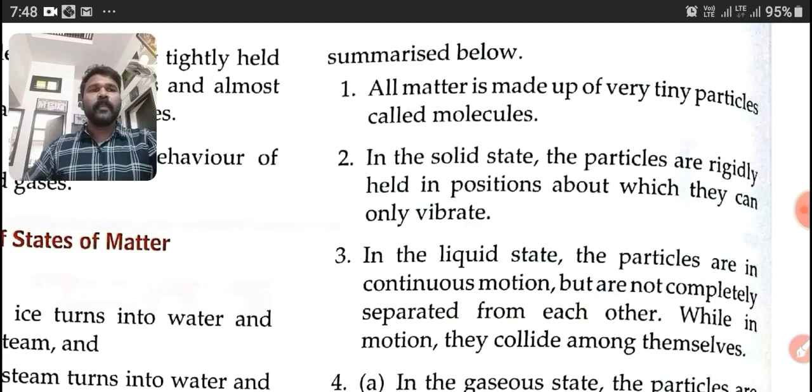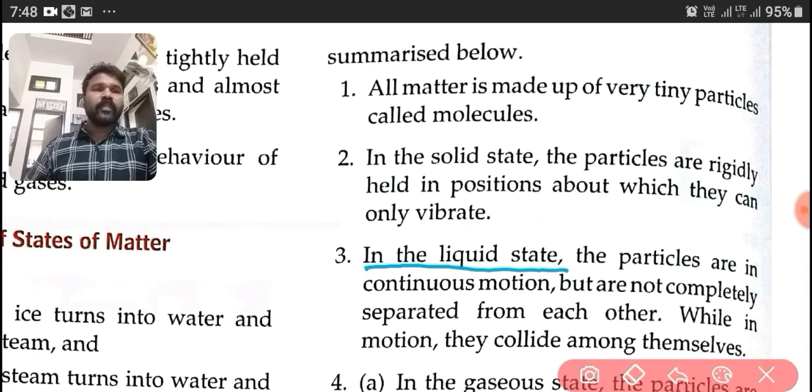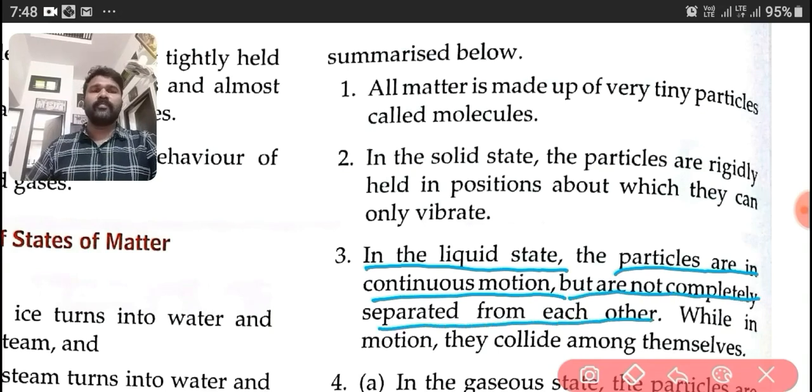Then our third point is, in the liquid state, the particles are in continuous motion but are not completely separated from each other. Why?